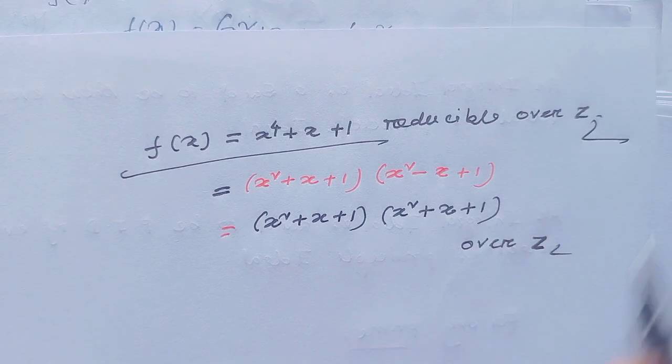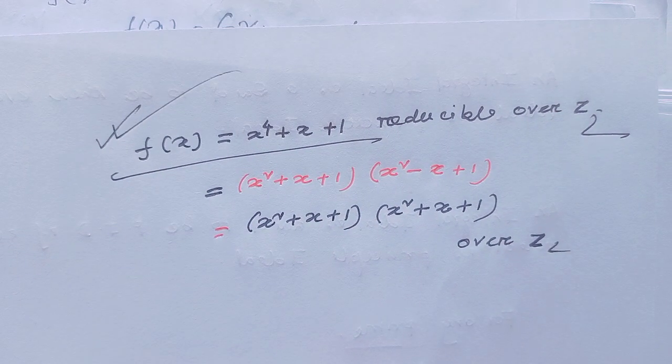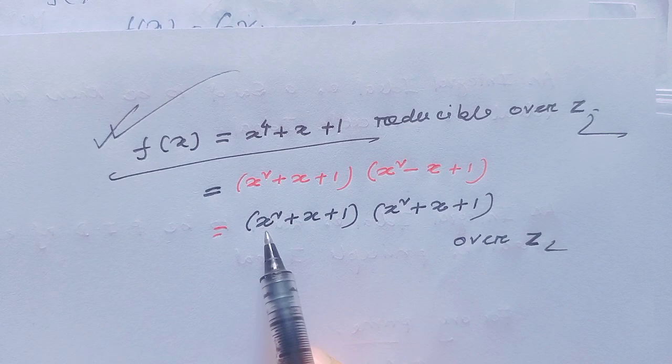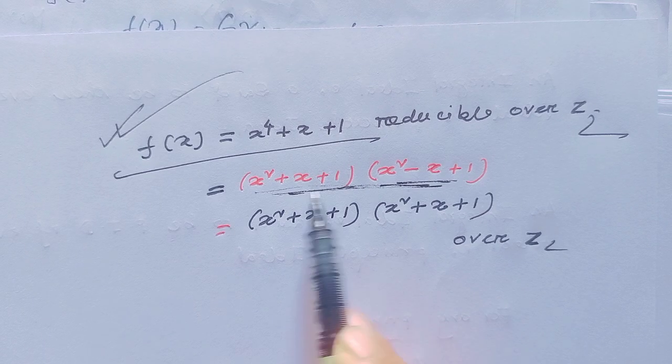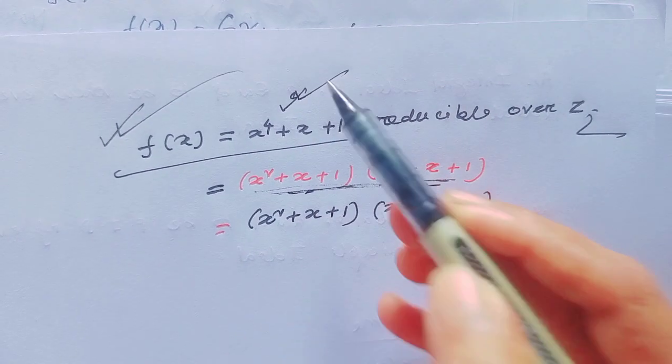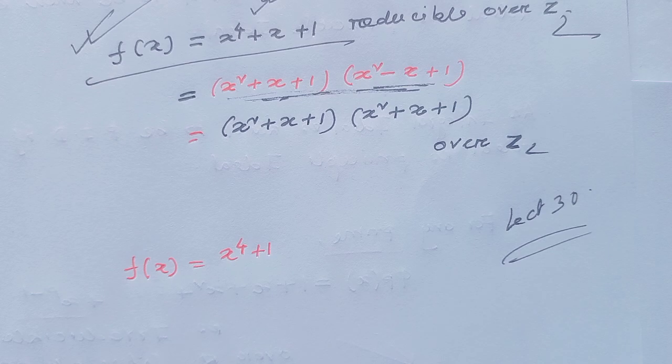So over Z2 this function f(x) is reducible. If you factor this polynomial similar to before, these two factors, then you will get actually f(x). So over Z2 this polynomial is reducible over Z2.